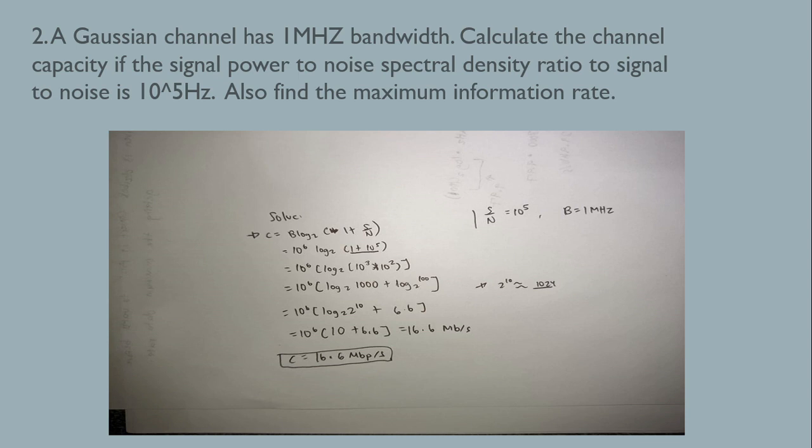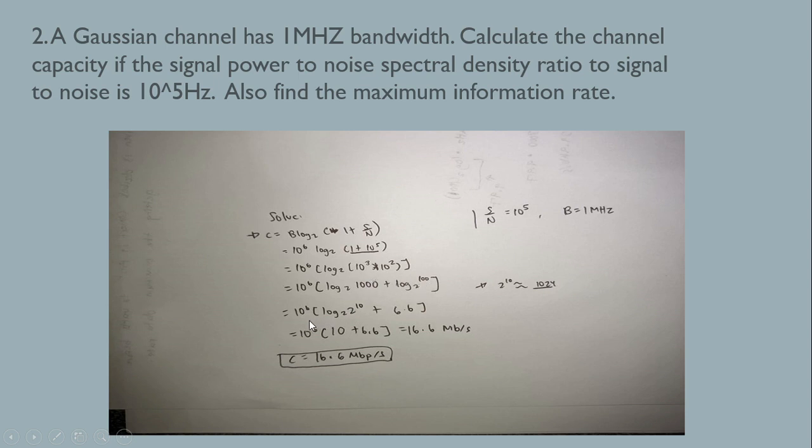The radio channel bandwidth is 1 megahertz. So the solution: 10 raised to 6, because 1 megahertz is equal to 1 times 10 raised to 6, log 2 of 1 plus 10 raised to 5, because the signal to noise ratio is 10 raised to 5. Using the logarithmic function, 10 raised to 3 times 10 raised to 2. 3 plus 2 is equal to 10 raised to 5. We factor out. Then 10 raised to 6 log 2 of 1000 plus log 2 of 100.